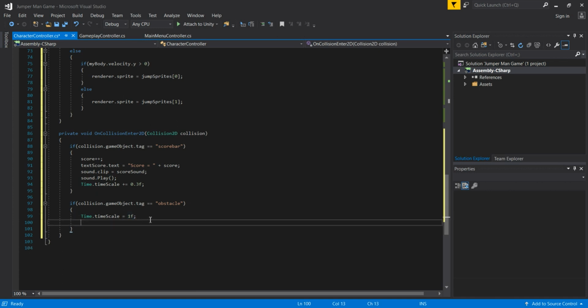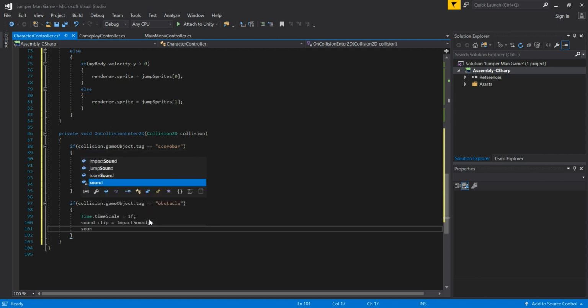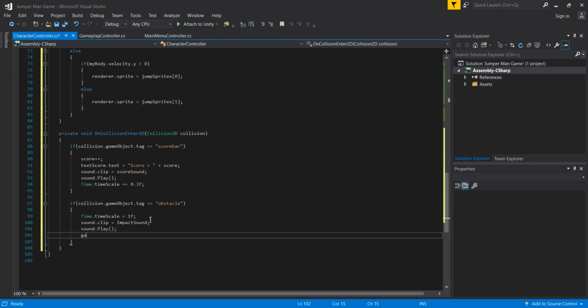So then we are going to also play our sound clip, so sound.clip is equal to, and then we are going to pass here impact sound, and then we are going to use again our sound.play in order to play that audio clip. So this is going to be for our audios, and then game over is equal to true, because when we hit one of our obstacles with our player, we die, and game over is going to be true.